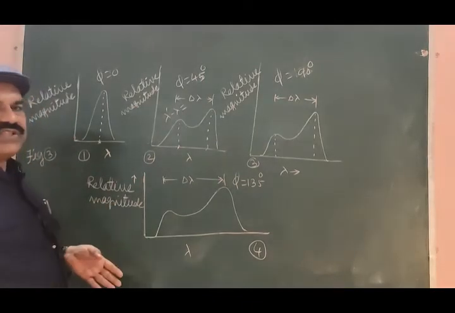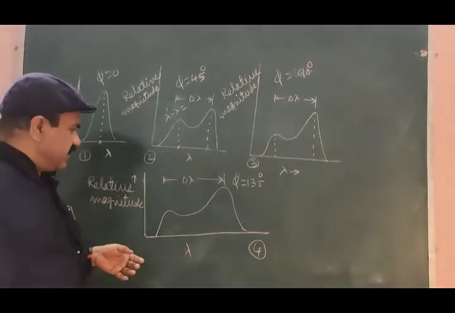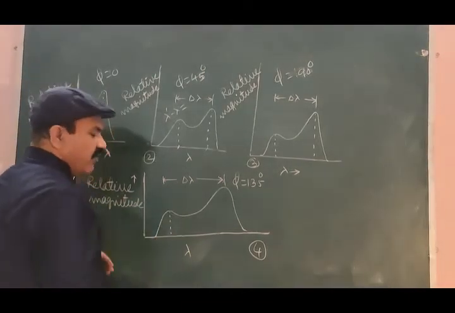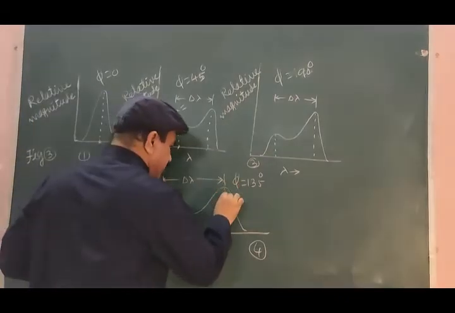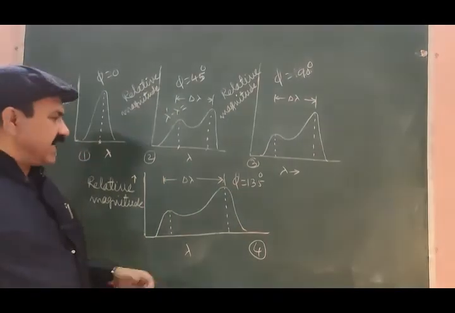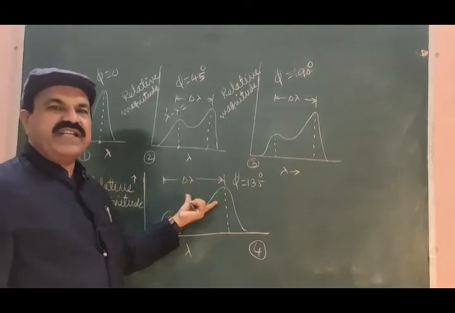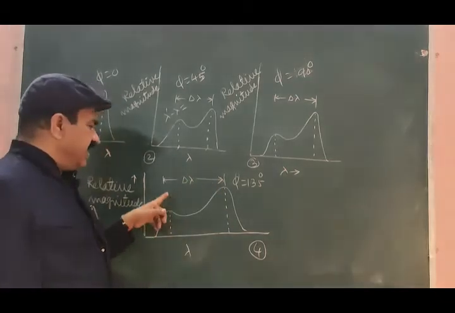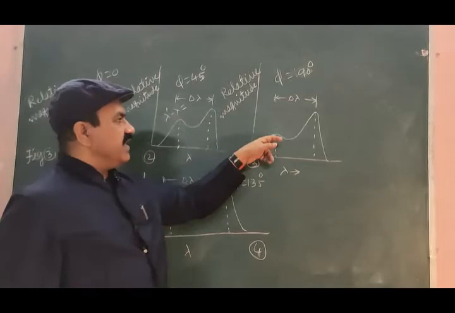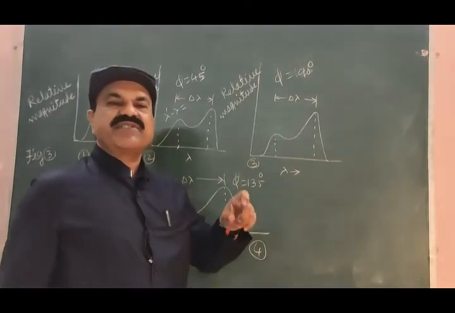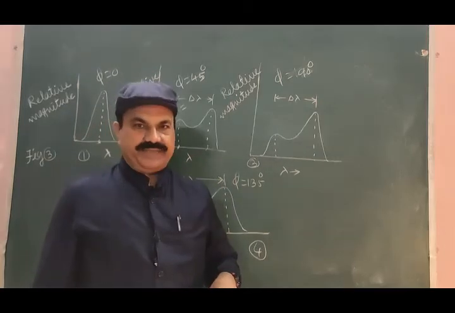Figure 4 from figure 3. This is the relative magnitude or intensity, and this corresponds to the wavelength of the incident photon. This corresponds to the wavelength of the scattered photon. This delta lambda is lambda dash minus lambda, the difference between the wavelength of the scattered photon and that of the incident photon. This corresponds to the substantial portion of the incident photon X-ray.